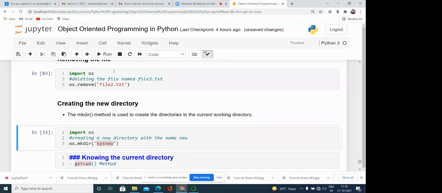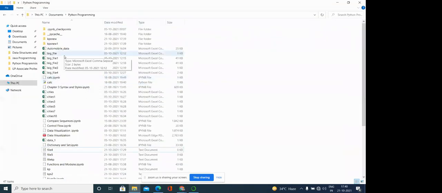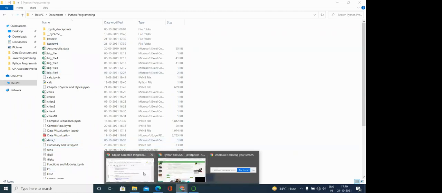Suppose I'm creating this kps new directory, or kps new one. Here you can see kps new is there and kps new one is there. So any directory you can create by using this command.